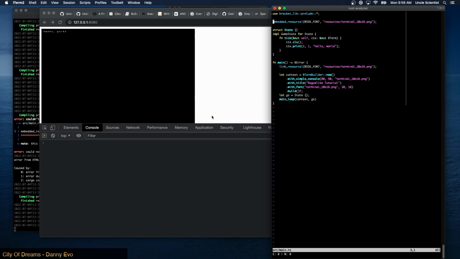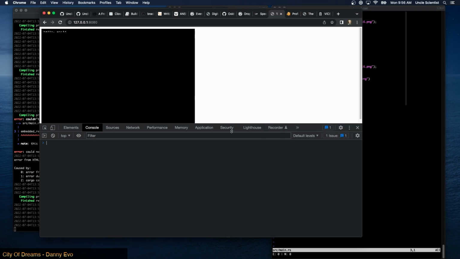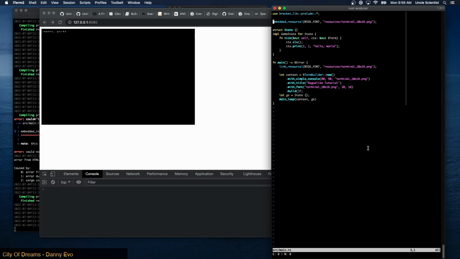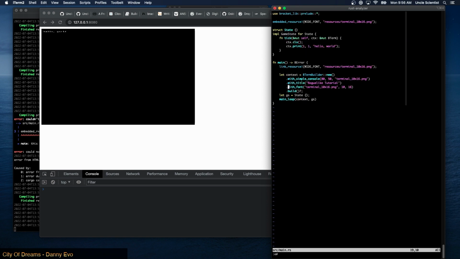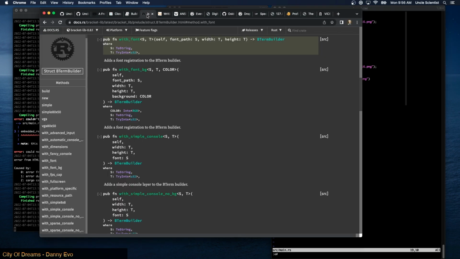Oh, something worked. I thought I tried this already though. It's cut off and it doesn't look right, but at least it's loading something. Yeah, with font, maybe did I get width and height wrong? No. Width and height are 10 and 16. At least I assume they are. Let's take a look at that.